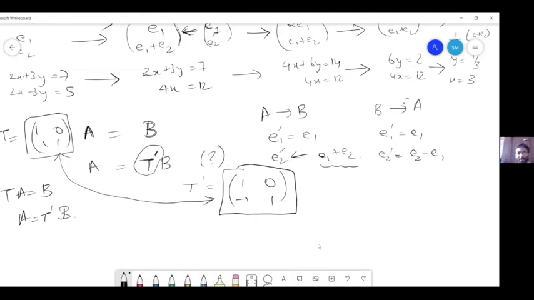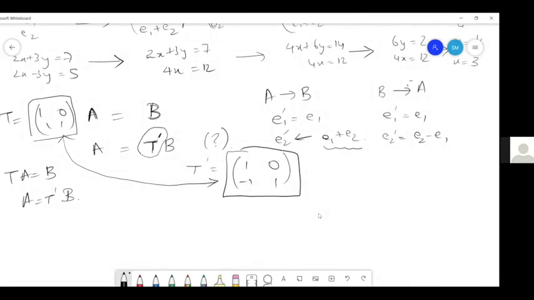Oh, okay. So here is a very bold claim that T into T dash is equal to I. Why is that, Sunil? If, let's say, we take A is equal to T dash B and multiply both sides with T. Okay, so first thing is, if I have a matrix equation, I can multiply the same matrix on both sides. Yes. So we are able to see it so easily because we have this written in equation form.